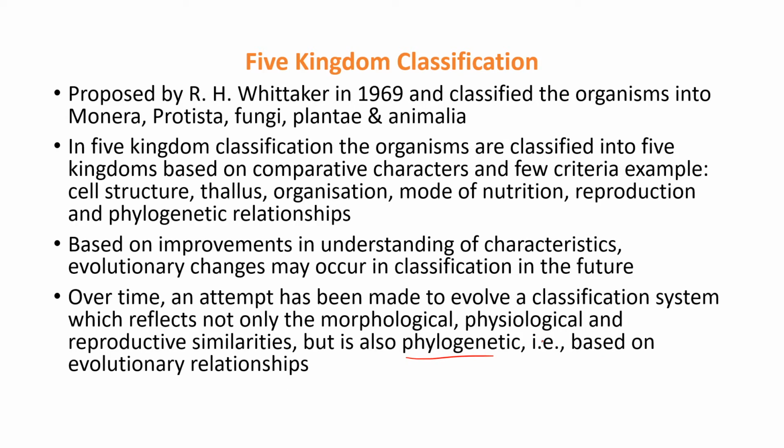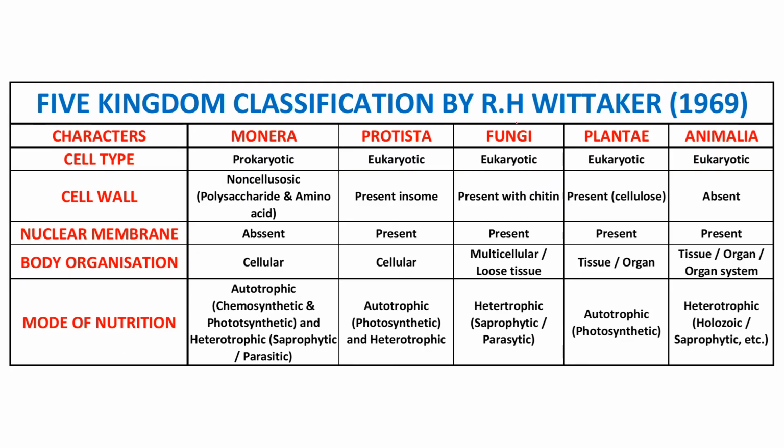Okay. Next, this is the table that describes the five kingdom classification proposed by R.H. Whittaker in the year 1969. Here you can see from the Monera to the Animalia: Monera, Protista, Fungi, Plantae and Animalia. These all are the five kingdoms. Based upon the similarities, based upon a few characteristics and criteria, we have differentiated the whole organisms into five kingdoms.